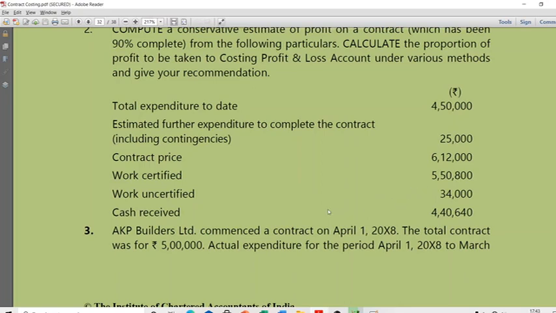That's the idea. But anyway, how much of that notional profit should be taken to costing P&L? They are saying under various methods, right? They're saying various methods.